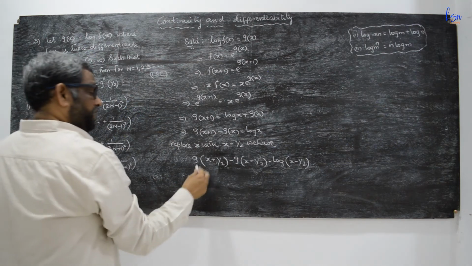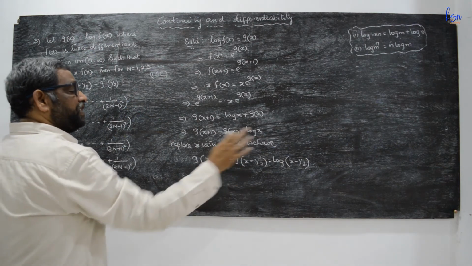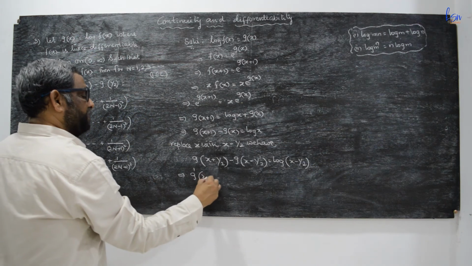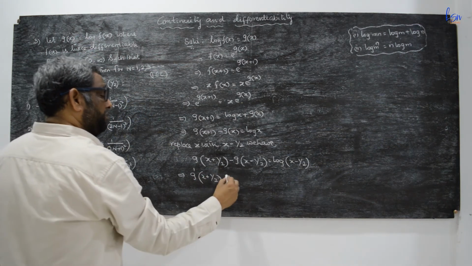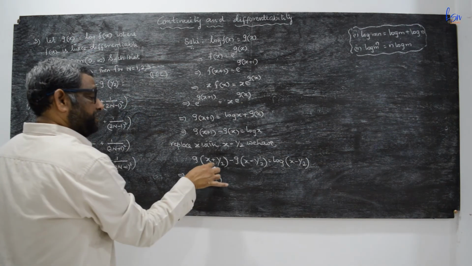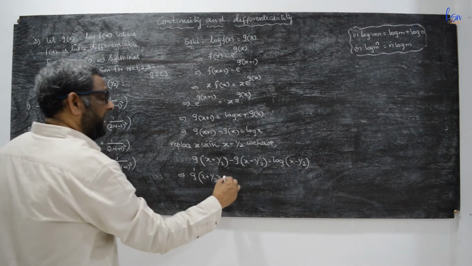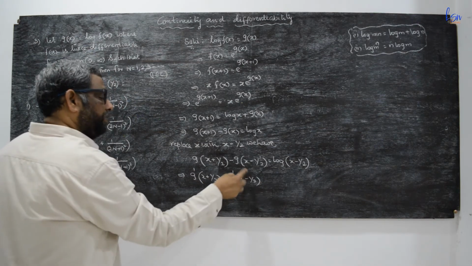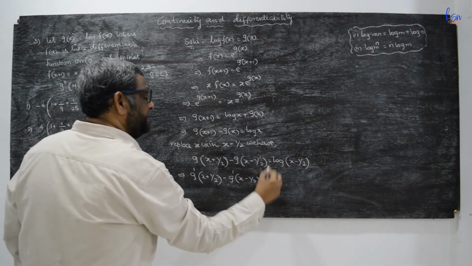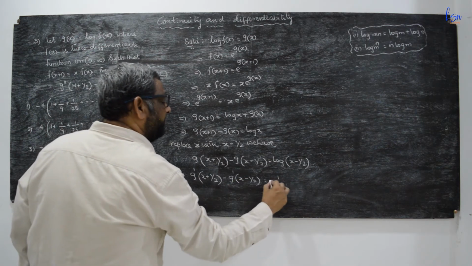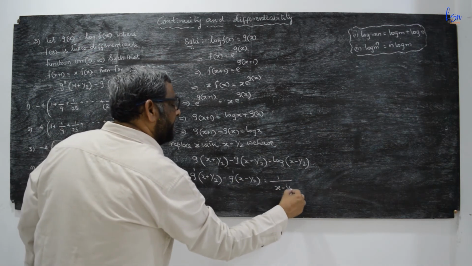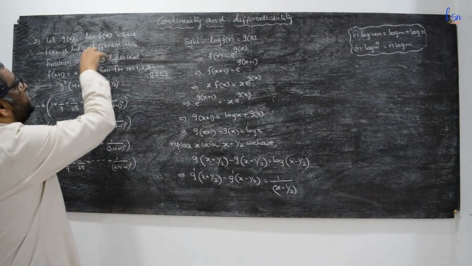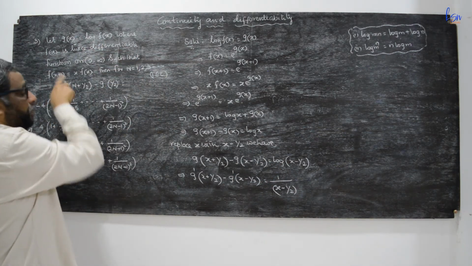Now differentiating this equation with respect to x on both sides, this will be g dash of (x plus a half) minus g dash of (x minus a half) into derivative of x plus half, 1 minus g dash x minus a half into derivative of x minus half, 1 is equal to the derivative of log of (x minus half) by (x minus a half) into the derivative of x minus half, which is 1. Because it is twice differentiable, we also need g double dash x.